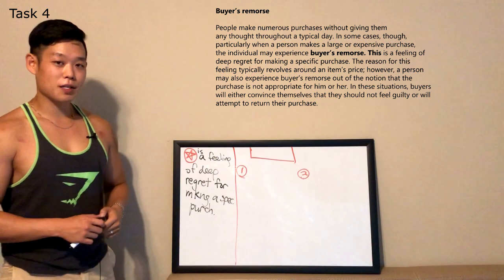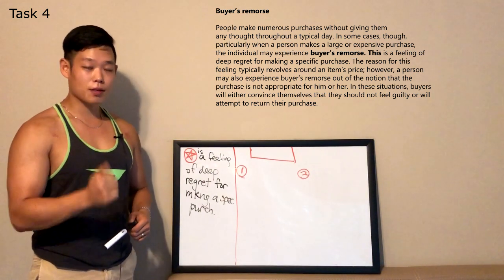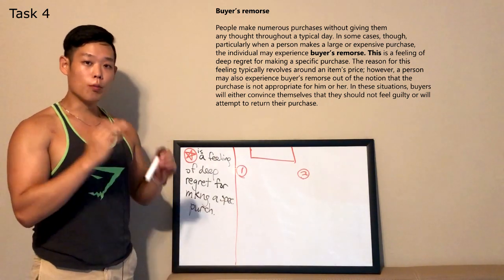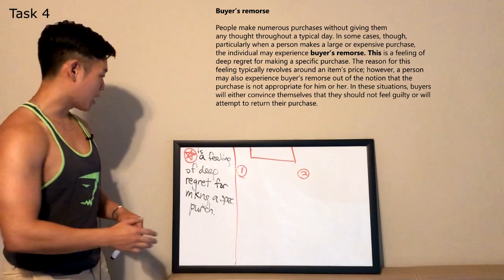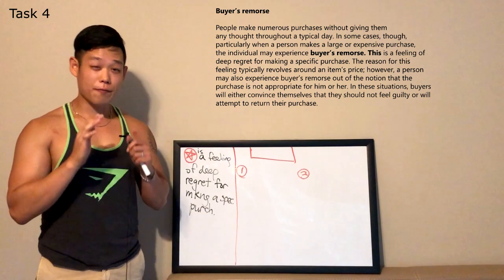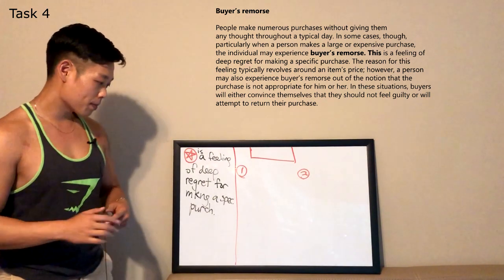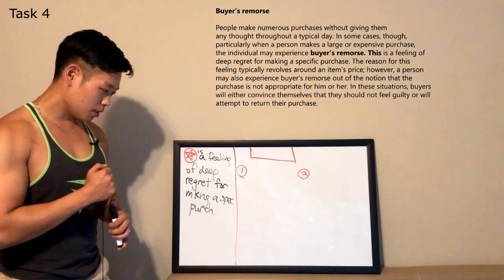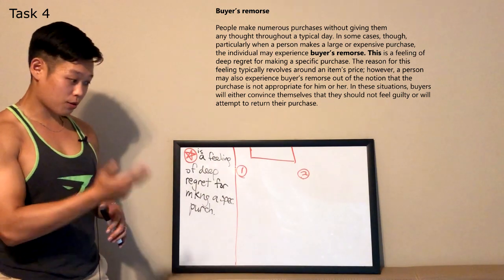Okay, here's the reading passage for task 4. So the topic is buyer's remorse. Remorse means regret. Now, let's look for the topic word in the reading passage because that's the fastest way to find a definition. All right, now for me, the phrase buyer's remorse is in the third line.